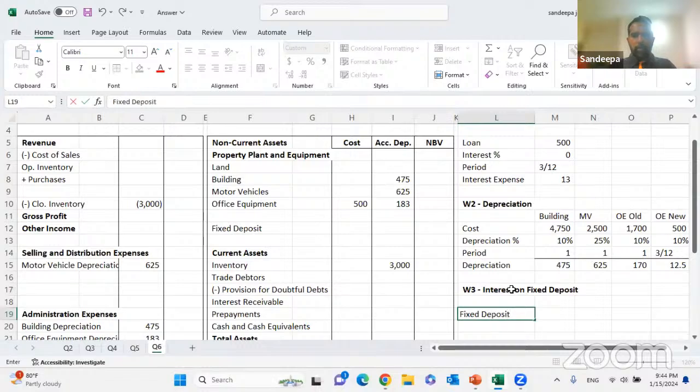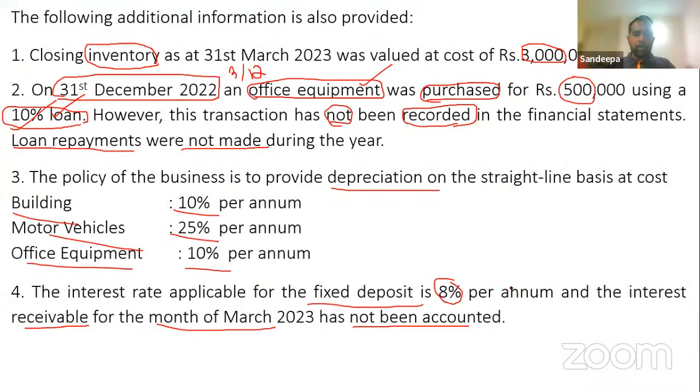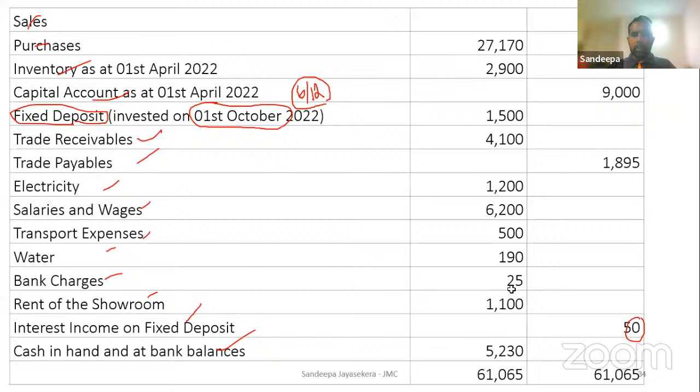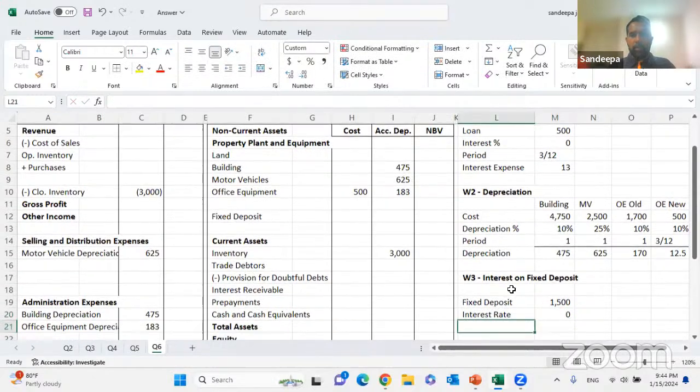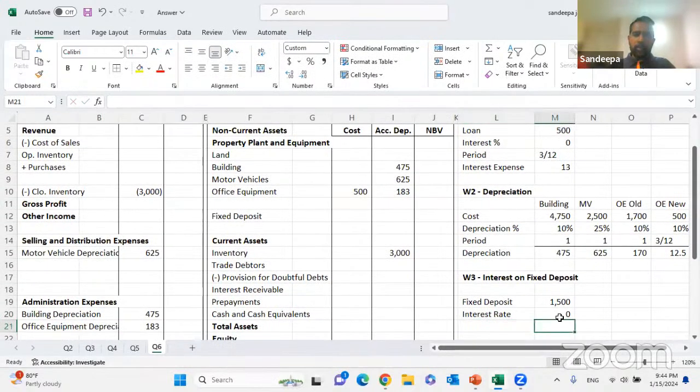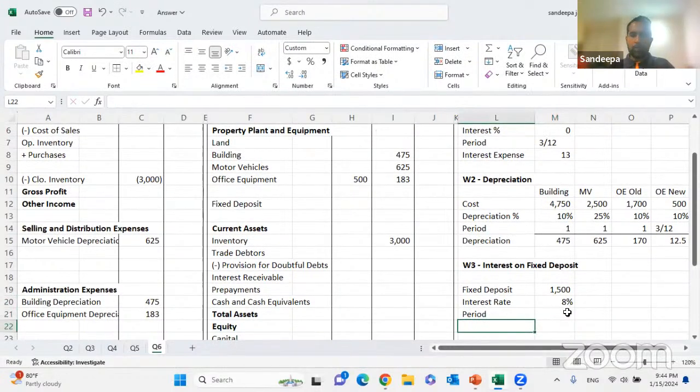As per the question, the fixed deposit is 1,005. Interest rate is 8%. And what we need to account is only the last month, so the period is 1 out of 12.